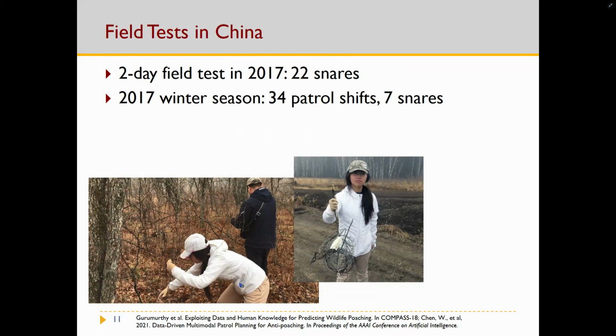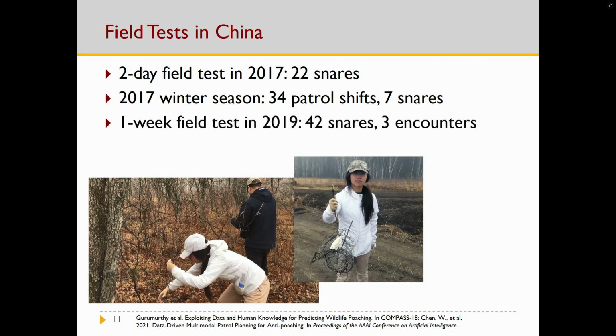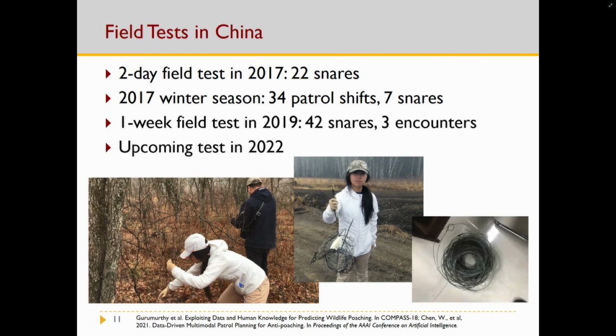So yeah, we continue to run more tests in this area, and we're looking forward to the upcoming test in 2012.